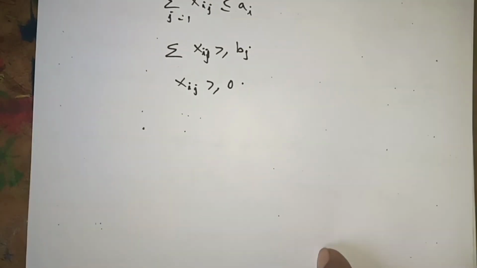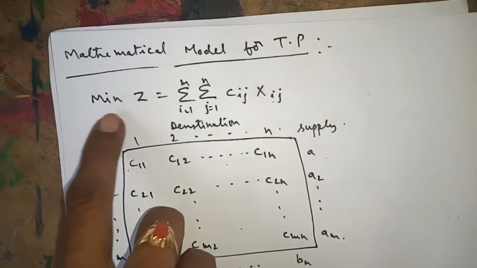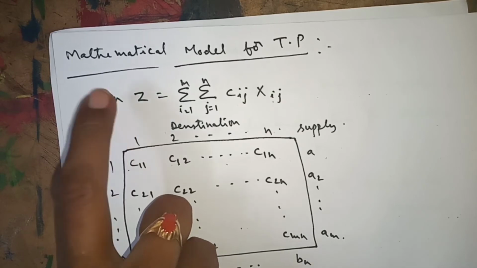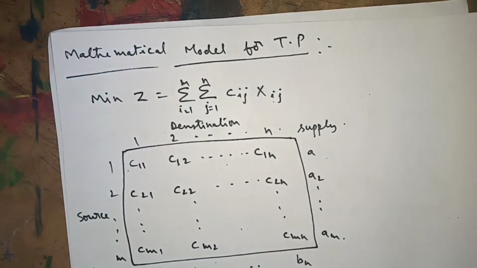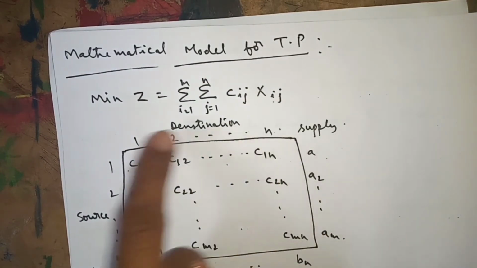Now the typical mathematical model of the TP. Our objective is always minimizing the total cost of transportation, which is the sum over i equals 1 to m, sum over j equals 1 to n, of Cij into Xij.